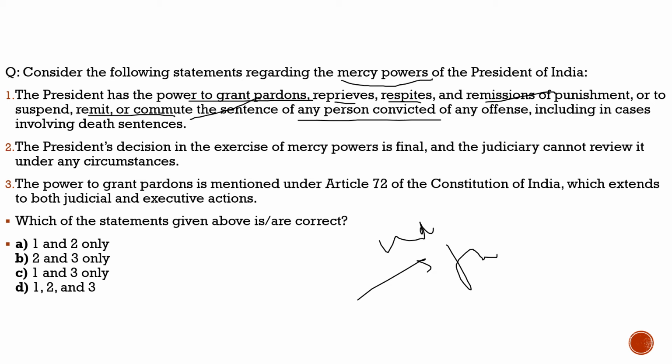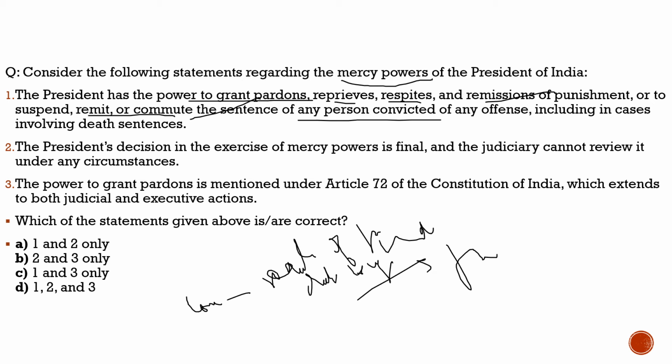So here, what is commutation? It is the reduction of punishment from death sentence to life imprisonment. So please remember this term: commutation is the reduction of a punishment from death sentence to life imprisonment, and it is under the power of the president.